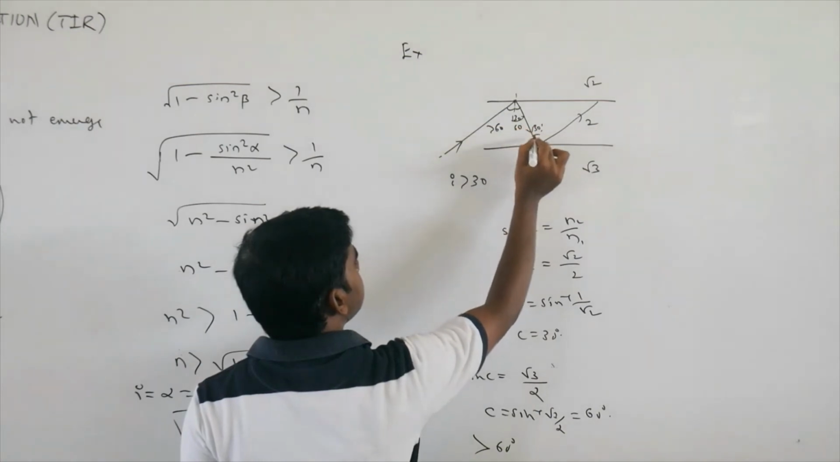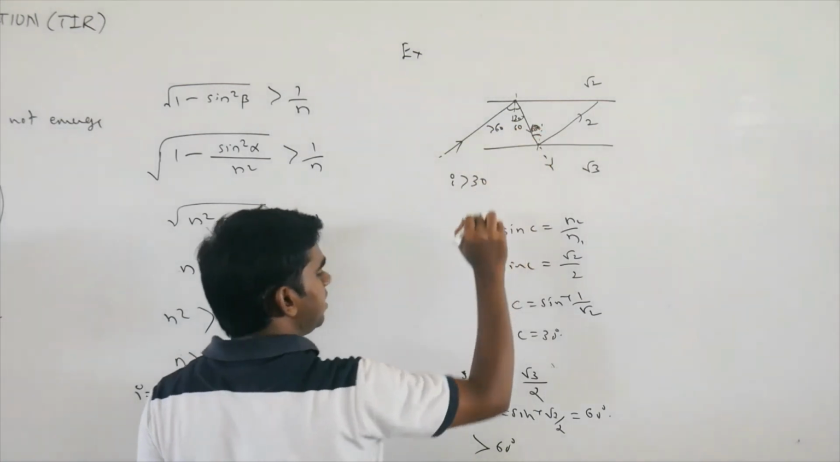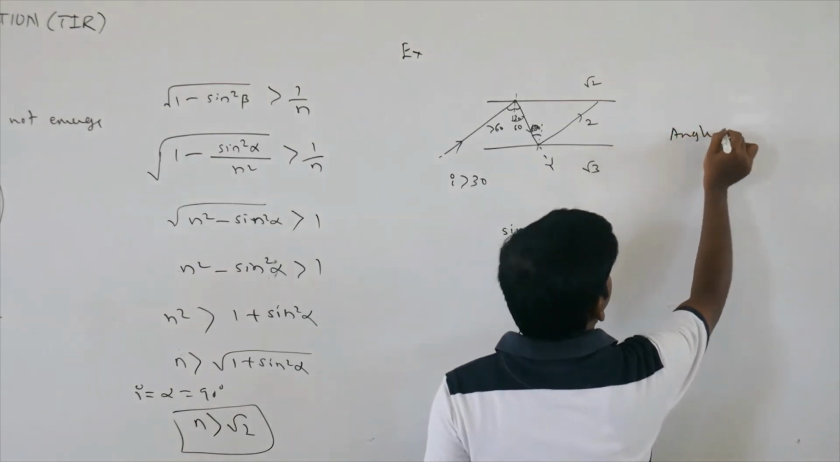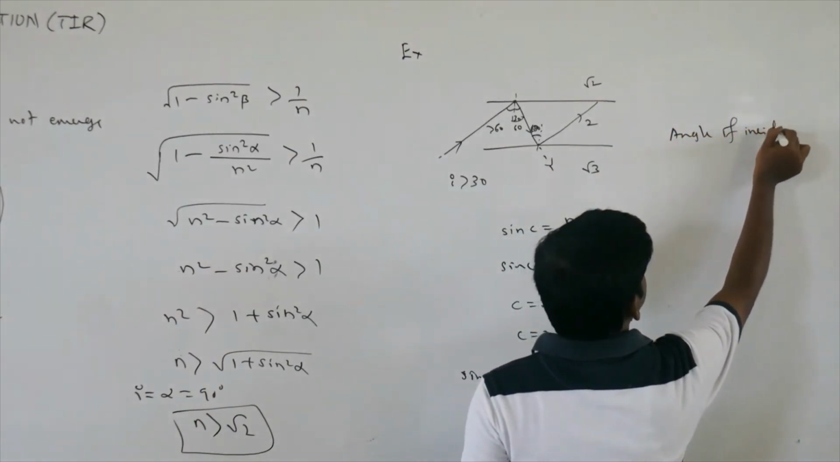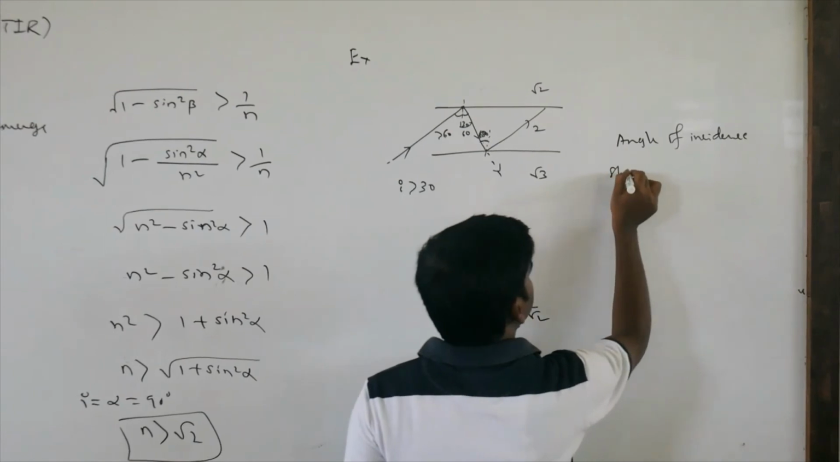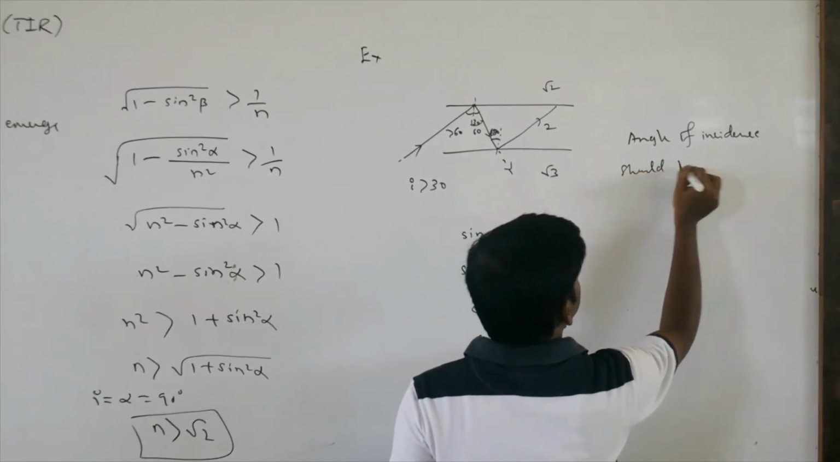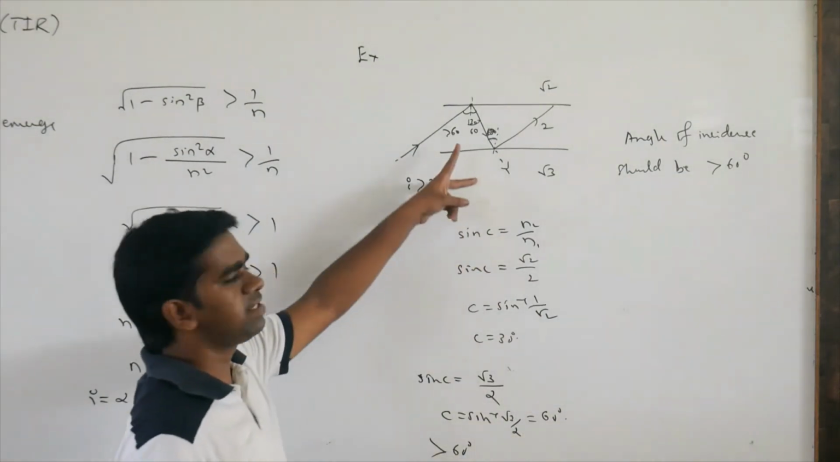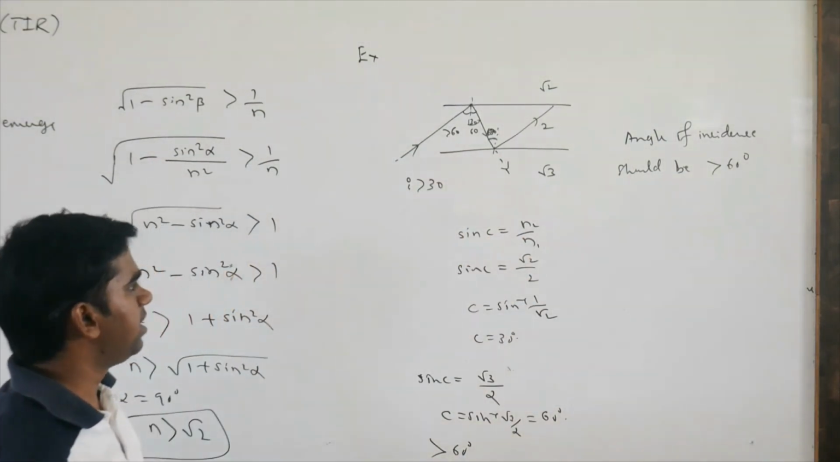Instead, if the angle of incidence is greater than 60 degrees, then this is also greater than 60 degrees and this is also greater than 60 degrees. So the angle of incidence should be greater than 60 degrees. Then only reflection takes place from both the mediums.